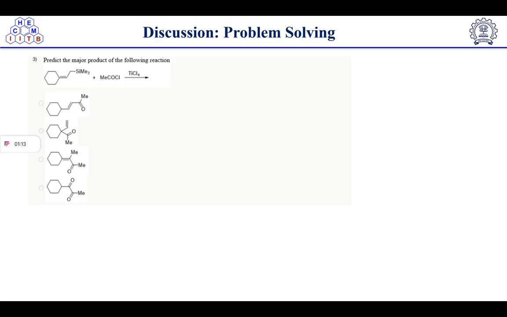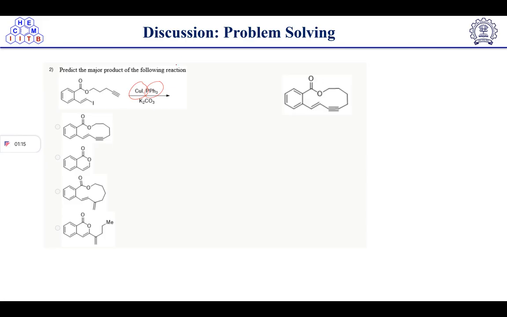So here the reaction will go, copper iodide is there, so copper insertion will take place. Here it will form oxidative addition, then followed by attack of this triple bond will result in this product formation. Here copper will insert.